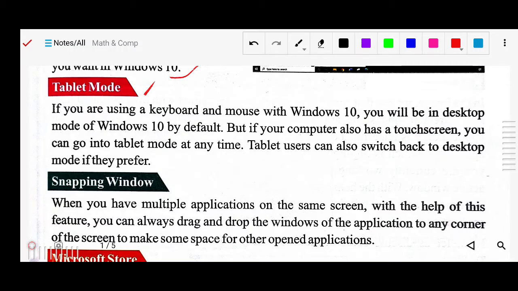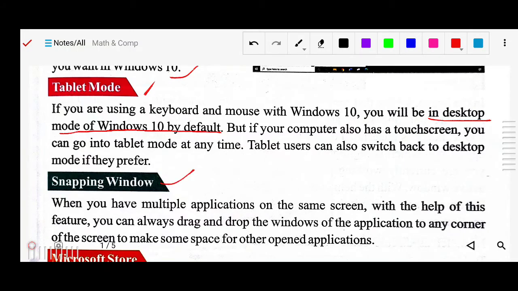You can switch to desktop mode as well as to tablet mode through this. By default, your computer will be in desktop mode. Okay, by default it is the desktop mode of Windows 10. Next we have snapping window. This is another feature.